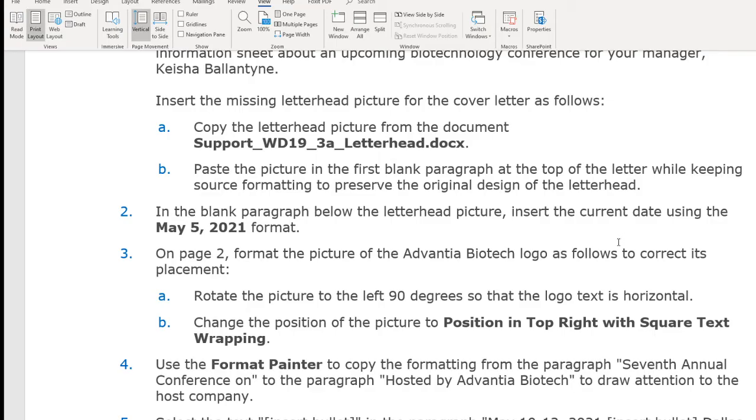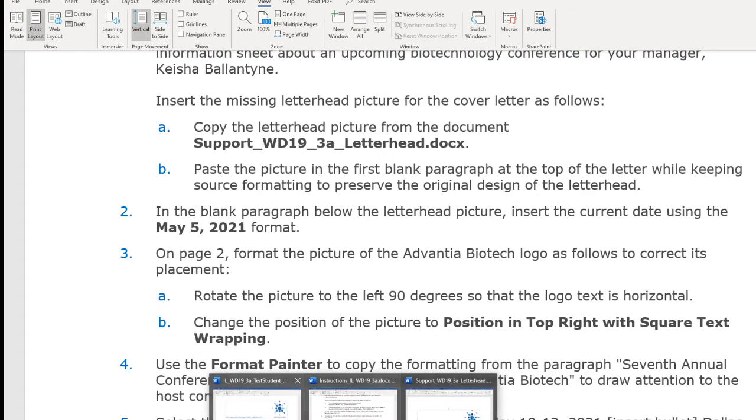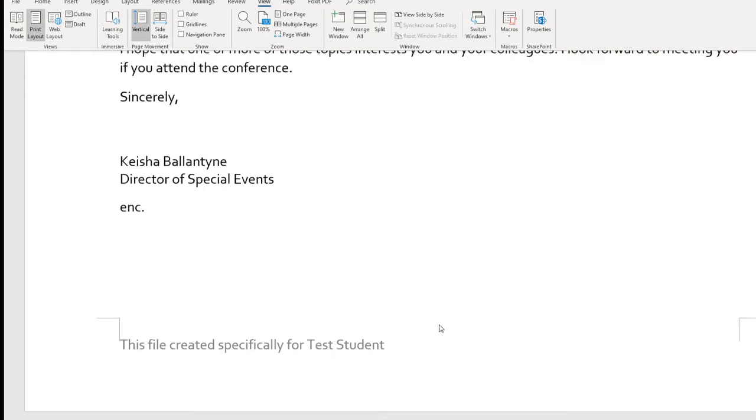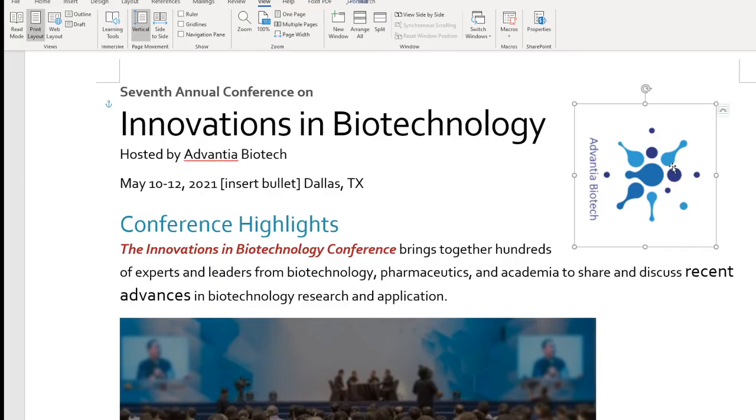On page 2, we have a logo right here. The logo was not appropriately inserted. We need to rotate it. All right, this one I need to close right now. Let's go to our page 2. On page 2, I have a picture here.